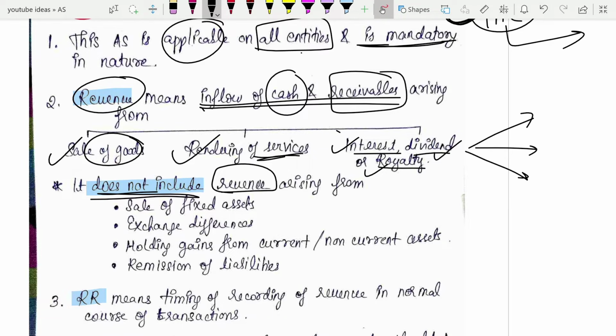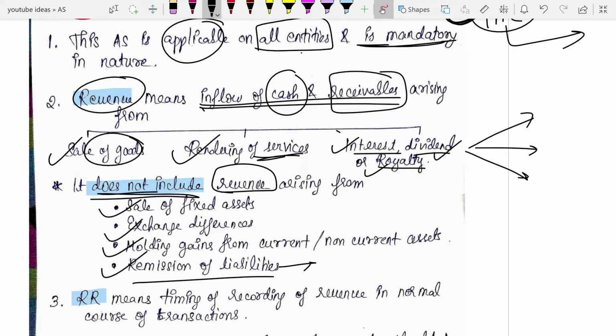I already told you, whatever you earn from your core business only is going to be included. So the income that you earn other than from your core business will not come under this. Example, if you sell fixed assets, or if there is any exchange difference, or any holding gains, or remission of liabilities, meaning settlement of liabilities. How settlement of liabilities can be income, first I'll explain it.